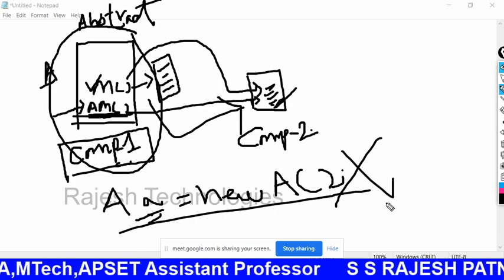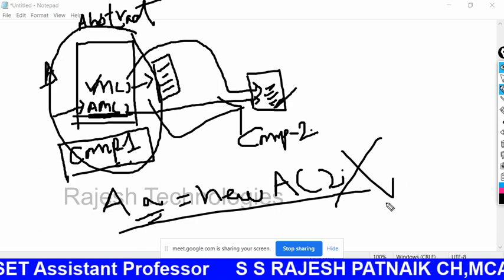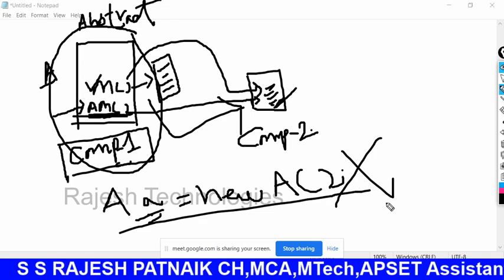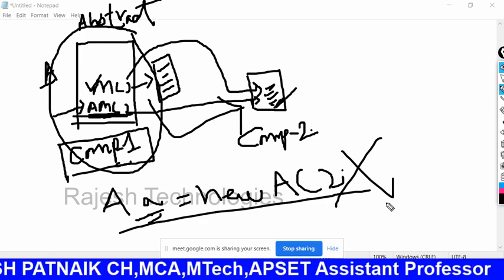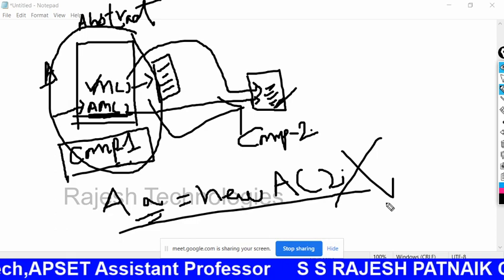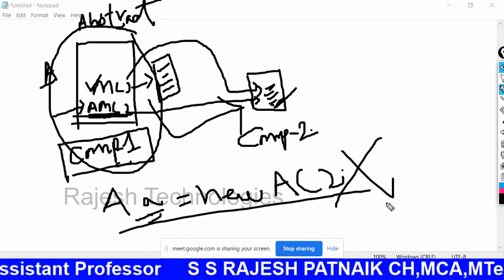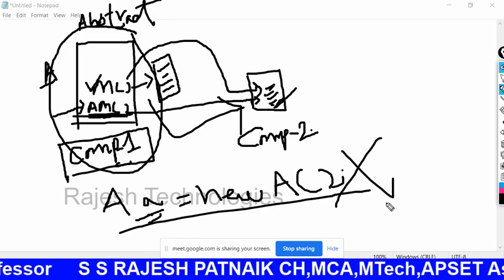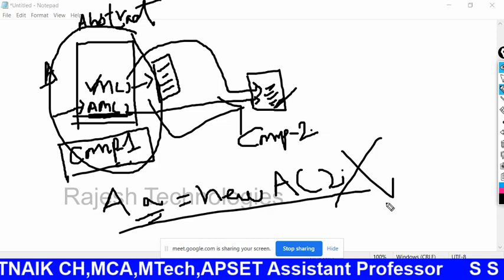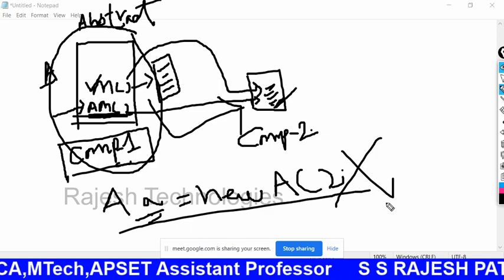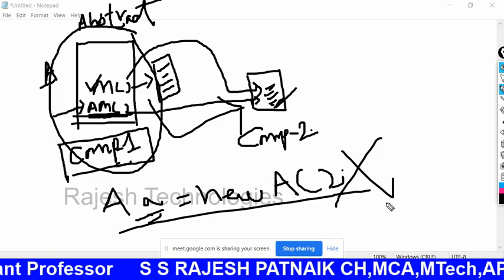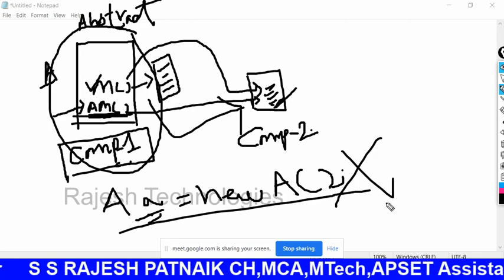Okay, let me create a small abstract class with an abstract method. Please remember all the points. An abstract class must contain abstract methods. An abstract class cannot be inherited by a final class. Final class means final, there is no derived class for that. Sorry, an abstract class cannot be a final class.